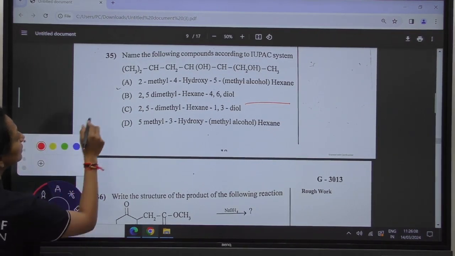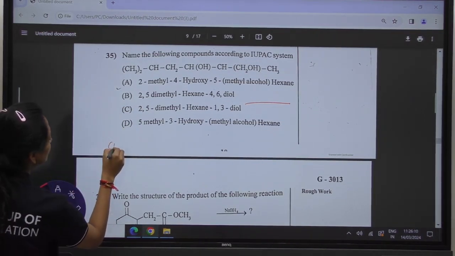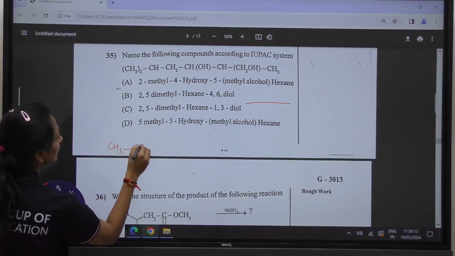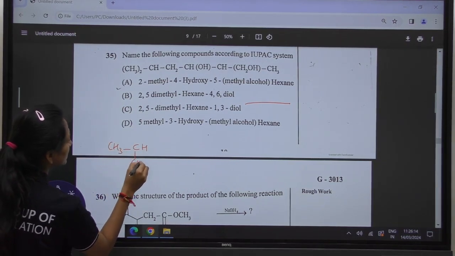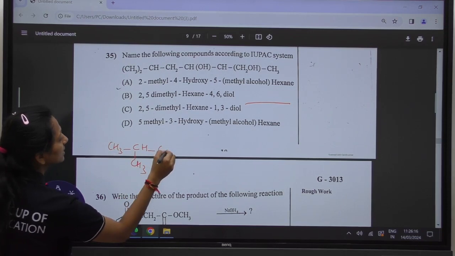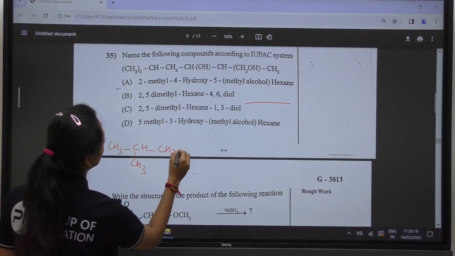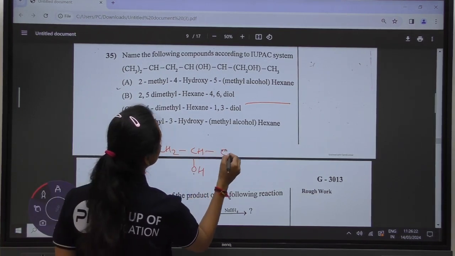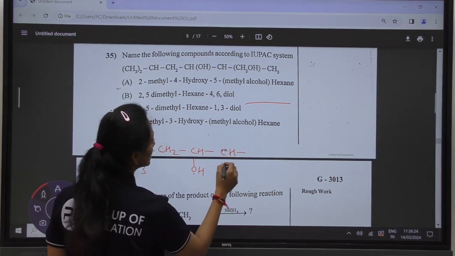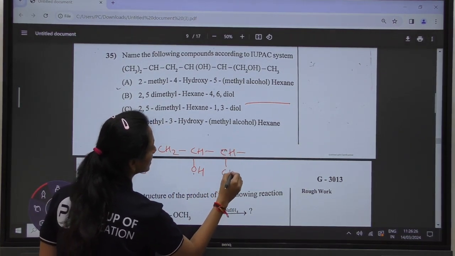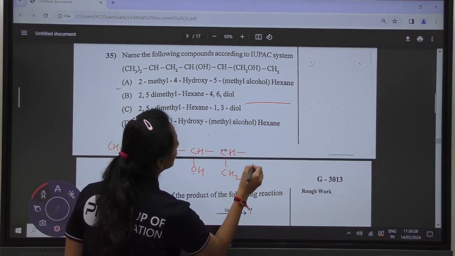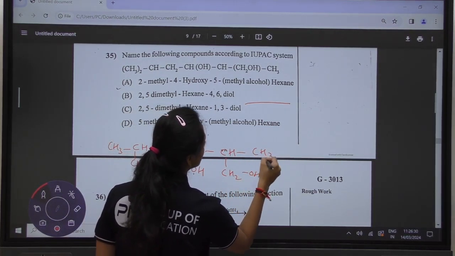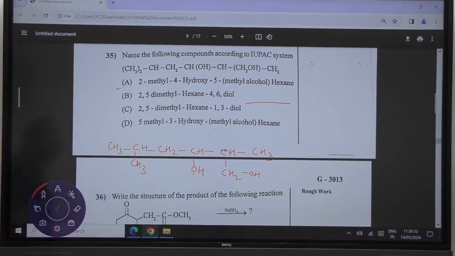What is the compound given to you? You have CH3, CH with one methyl group, then CH2, then on the third carbon CH, OH, then CH with the substitution CH2, OH, and at last CH3. So this is the structure of the given compound.